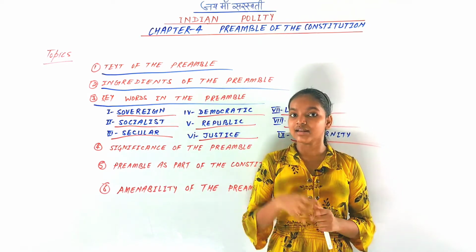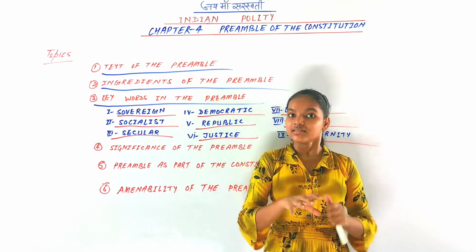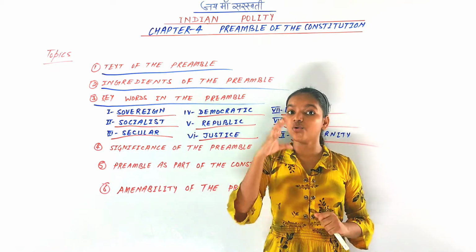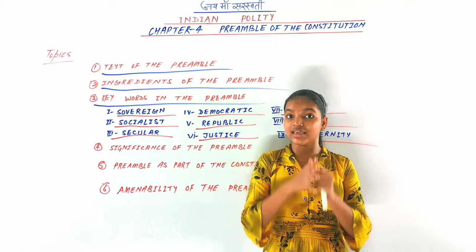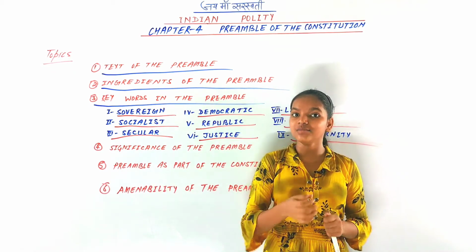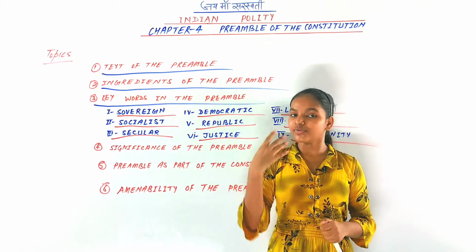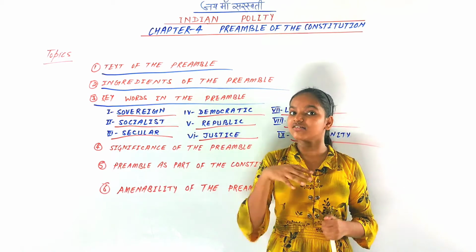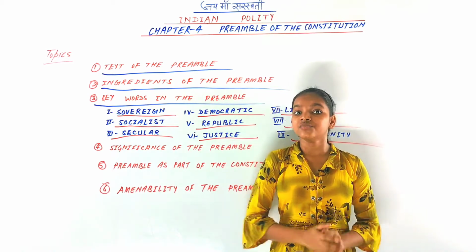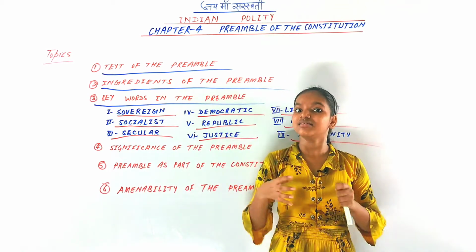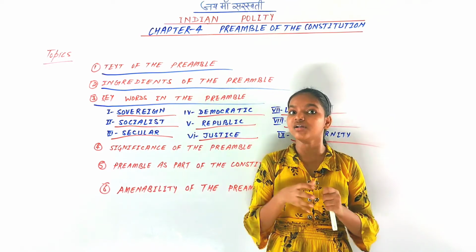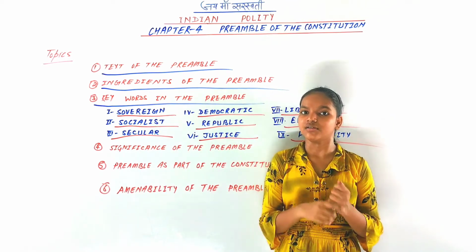It implies that India is a union country, and no state has the right to secede from it. It aims at the problems and hindrances of nationalism, communalism, regionalism, and casteism. So this is what fraternity means in the preamble of our Indian Constitution.